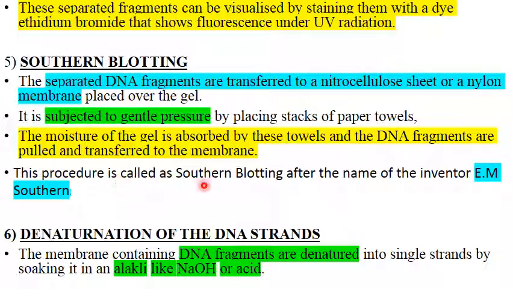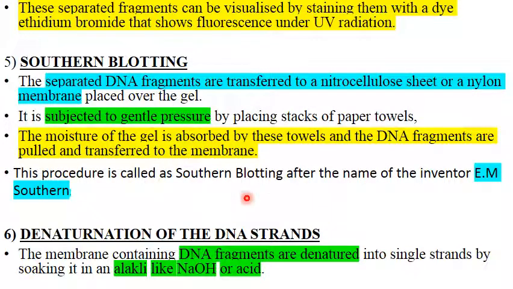Now we have the nitrocellulose sheet with DNA fragments on it, but these DNA fragments are double stranded. So next step, that is 6, denaturation of the DNA strands. Denaturation means separation of the DNA strands as single strands.